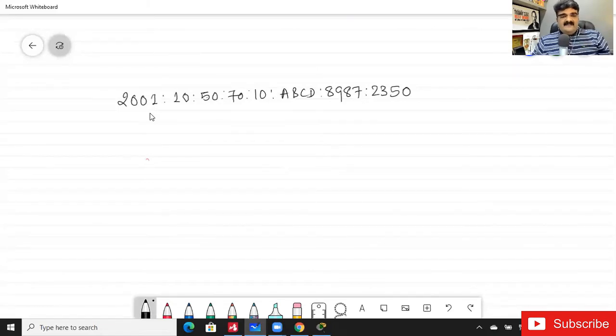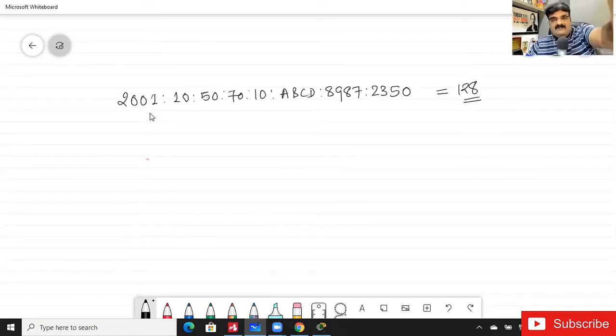Now this IP version 6 address, you know, is a 128-bit address.